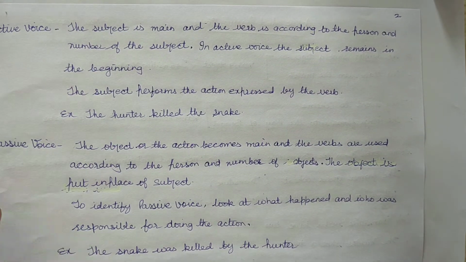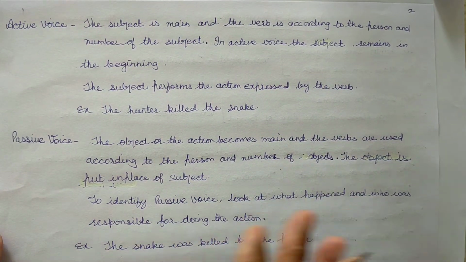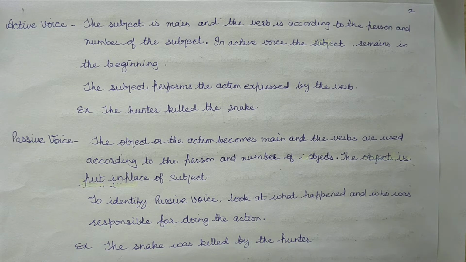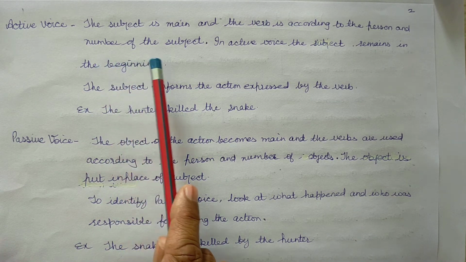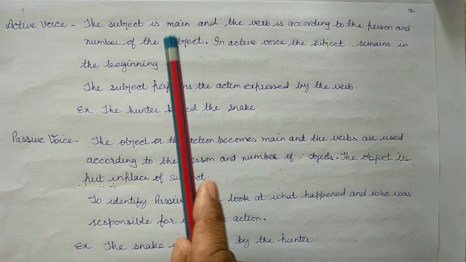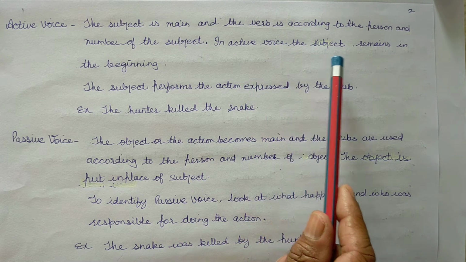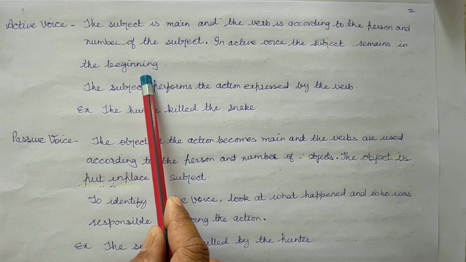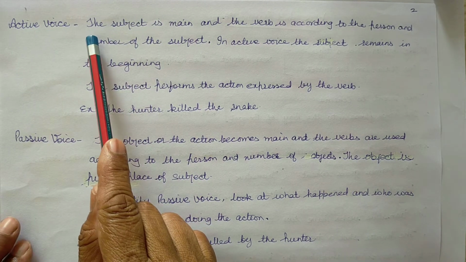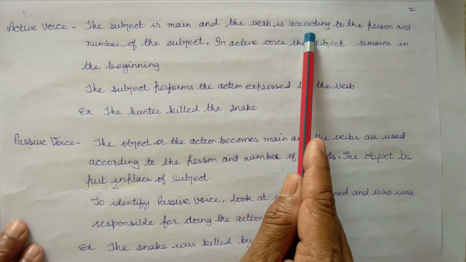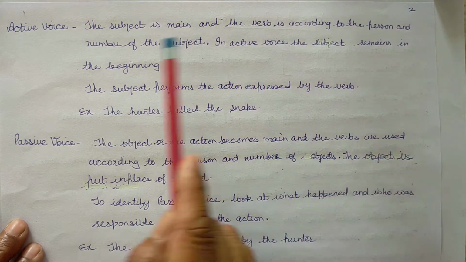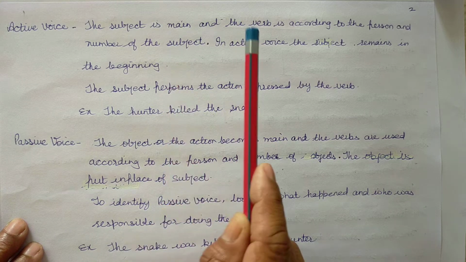So, let us move to active voice. Active voice: the subject is main and the verb is according to the person and number of the subject.